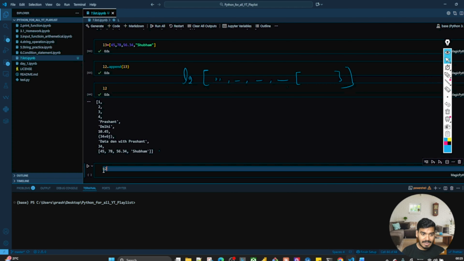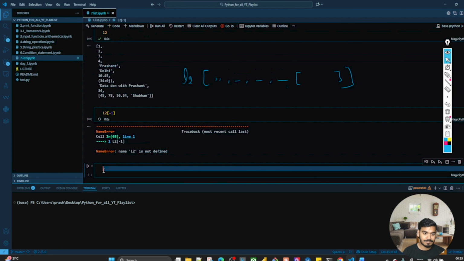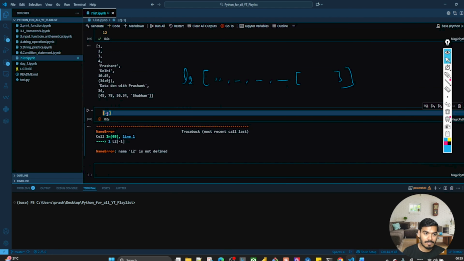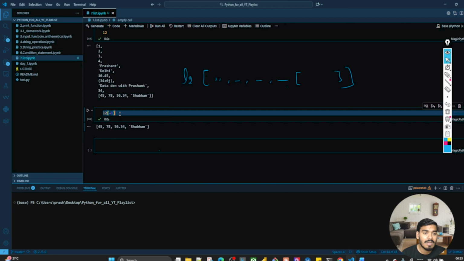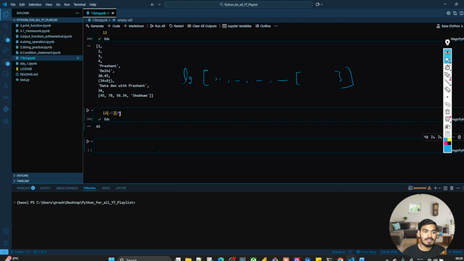So let's say L2 of -1. Sorry, L2 should be smaller, right? L2 of -1, you have this list. Correct? Now if you write 0, you will get the first element. First you need to reach this list, then you can access each element of that list. So you have this nested list, guys, over here. Try to understand that.